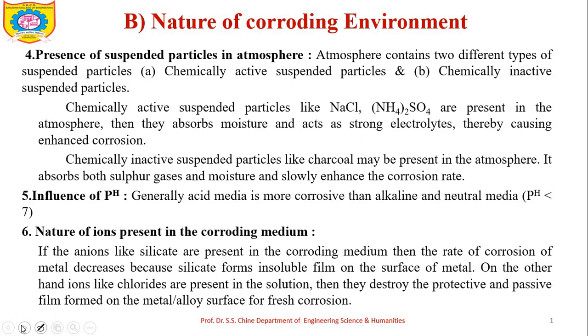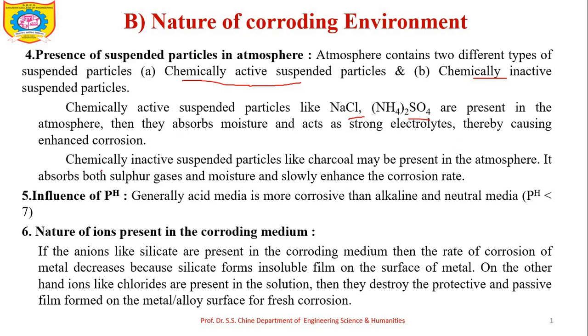The next is the presence of suspended particles in the atmosphere. Various types of suspended particles are present. The first is chemically active suspended particles, and the second is chemically inactive suspended particles. Suppose chemically active suspended particles like sodium chloride or ammonium sulfate are present, then they absorb moisture and act as a strong electrolyte, which leads to an increase in the rate of corrosion.